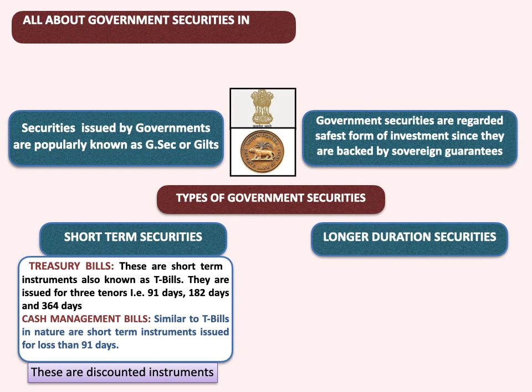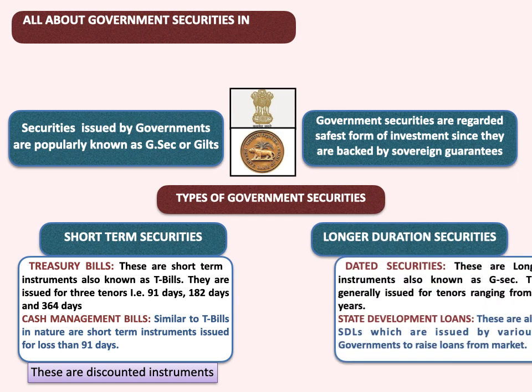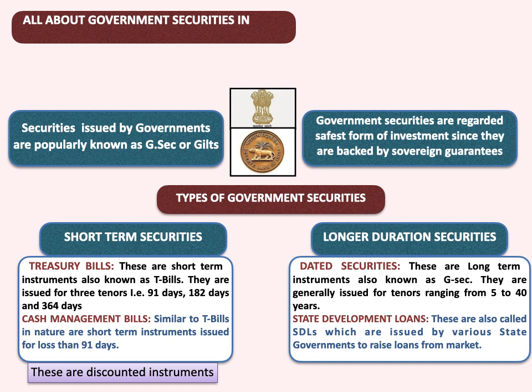Then another form of securities are long duration securities, where the governments issue such securities for a longer tenure ranging from 5 to 40 years. This is normally issued by the government of India. We call it the central government. Then there is another form of government securities available in the market, called SDL, state development loans. These are issued by the various state governments and they are known in the market as SDLs.